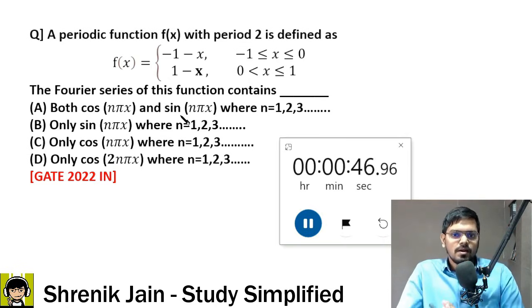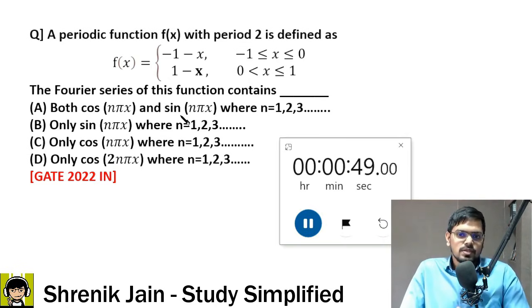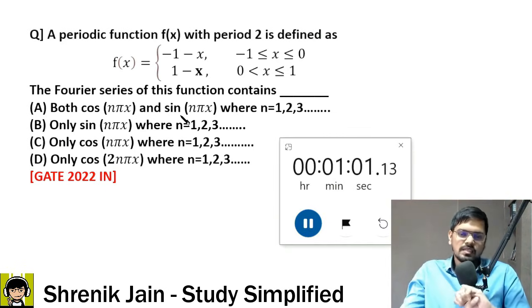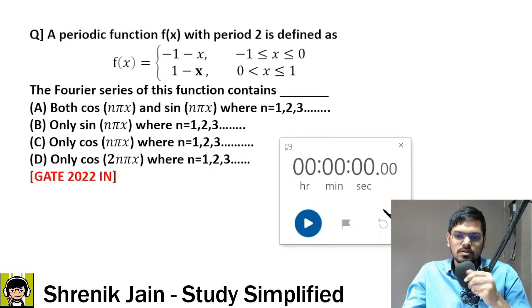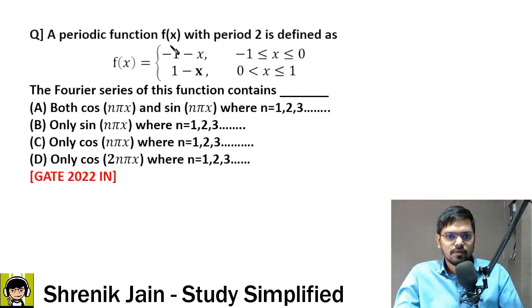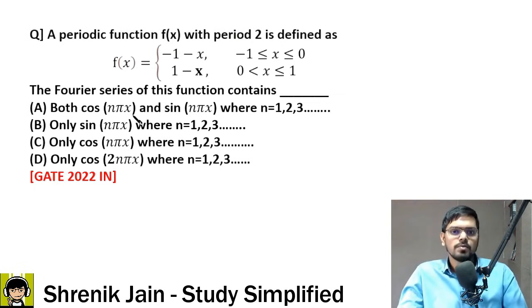Now there are some students who say, sir, Fourier series seems very, very tough. Why? Because, sir, we have just memorized the formulas. Therefore, it feels very tough. Is there any easy way? Then study conceptually. If you study conceptually, everything is pretty easy. Check it out. First of all, we have to check whether this function is even or odd. Once we understand even or odd, then we can comment on the options.